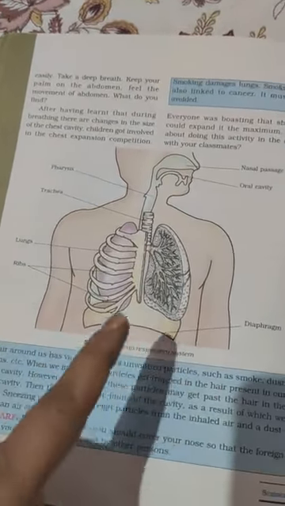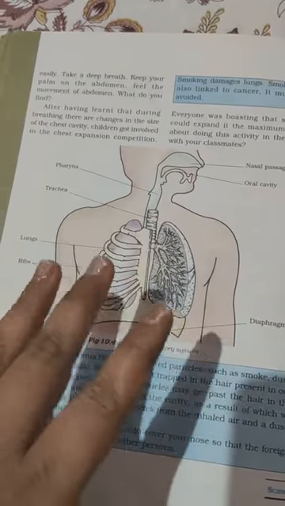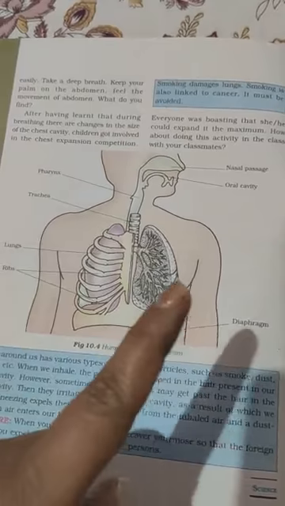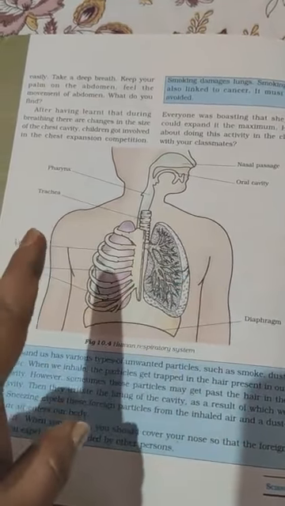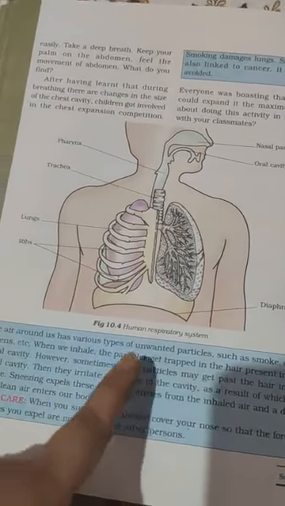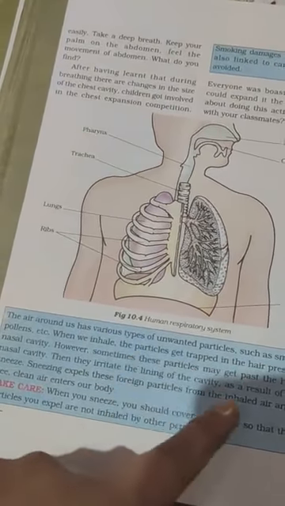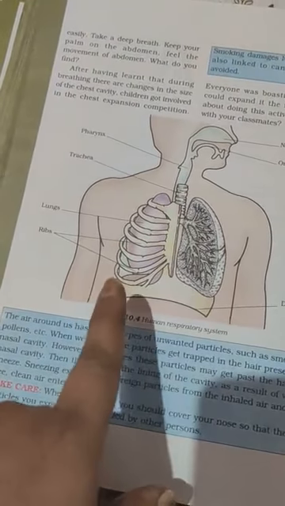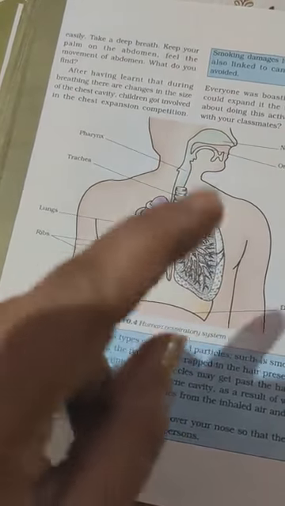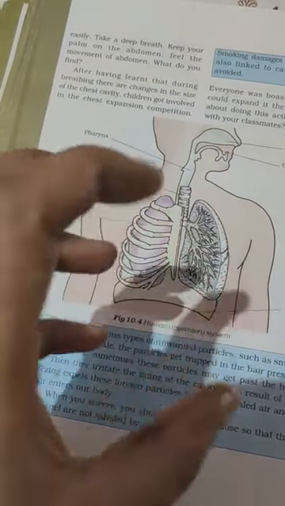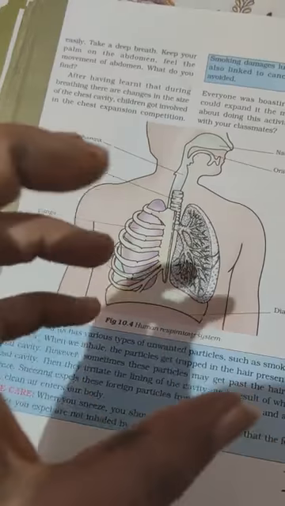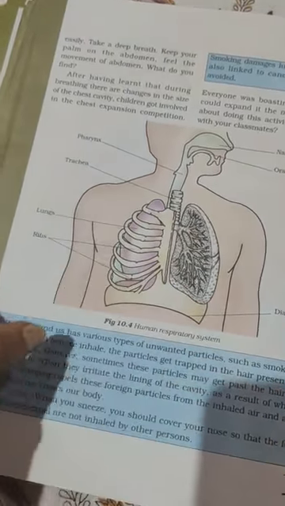This is the human respiratory system, which has some important labelings: the nasal passage, oral cavity, pharynx, trachea, lungs, ribs and diaphragm. The lungs have some bags in them, and in these bags the gases like carbon dioxide and oxygen are exchanged.